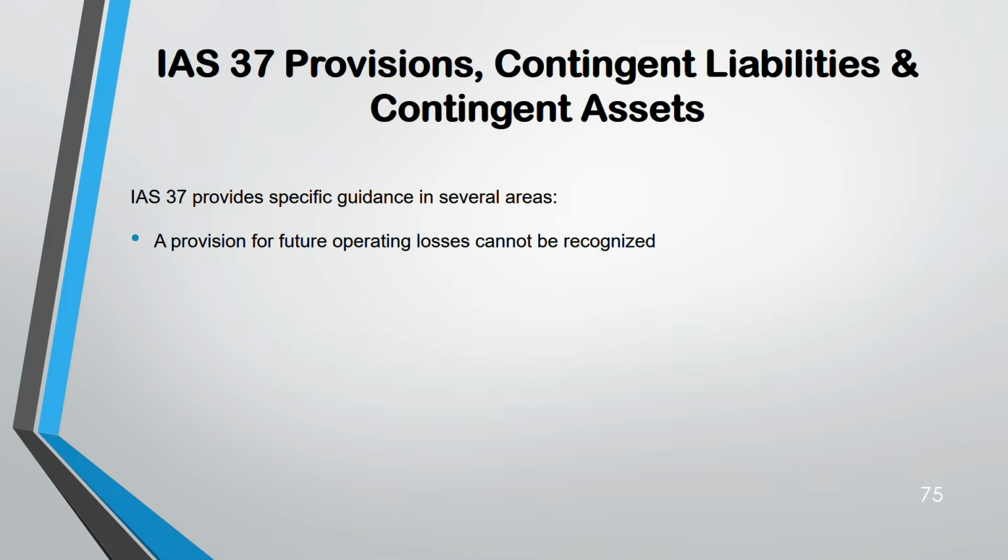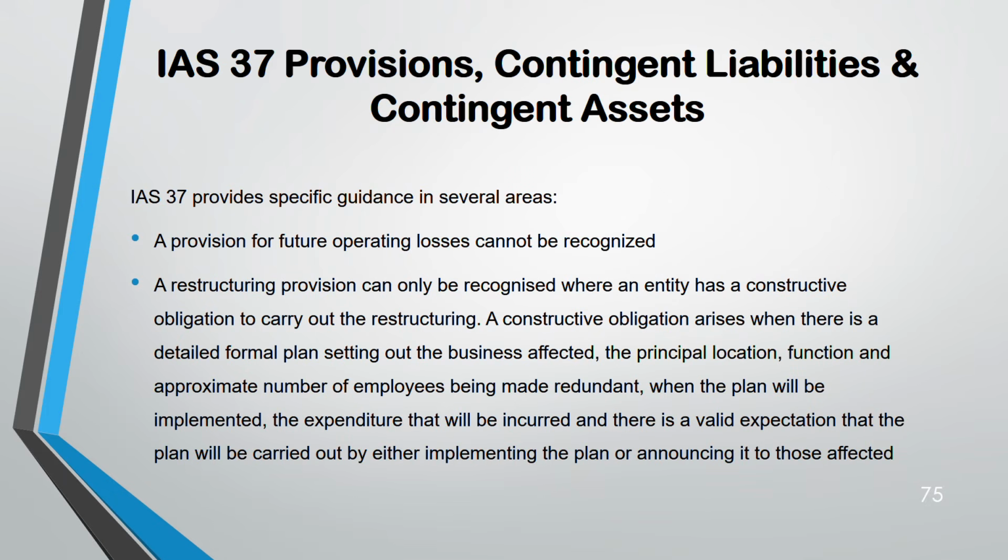Specific guidance is there, okay? For future operating losses, there is no provision that you can recognize. For a restructuring provision, you can only recognize it when two things are there: when there's a detailed formal plan, and those who have been affected have been informed that there's going to be a restructuring that is going to carry on. Because when you are making a formal plan, it means you have a constructive obligation to carry out the restructuring.